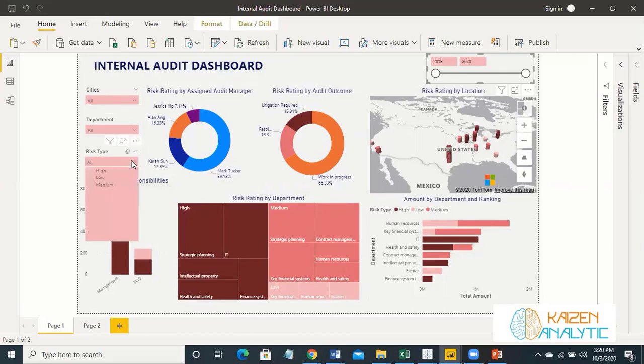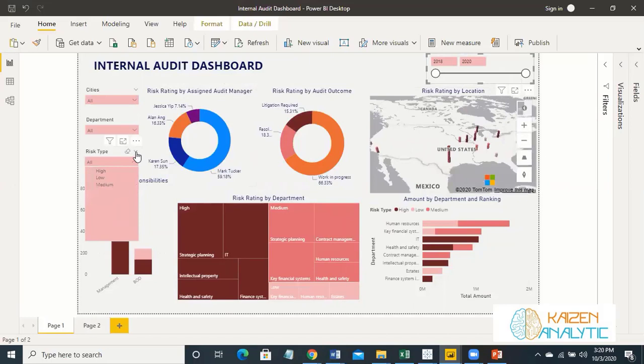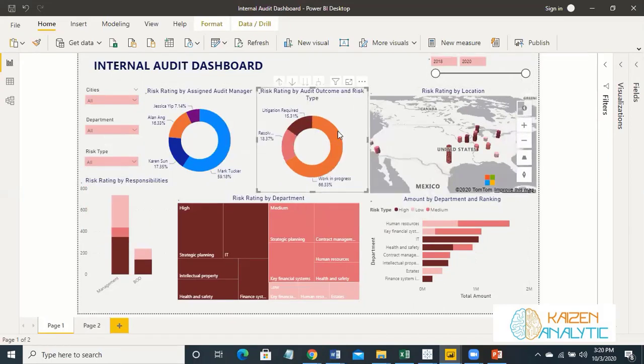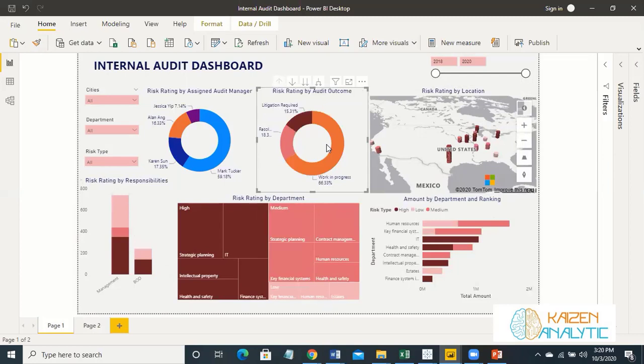And also you can analyze all the risks in the slicer as well. So there is an option of drill down as well. So we will work on these two dashboards in our webinar today. So let's start the proceedings.